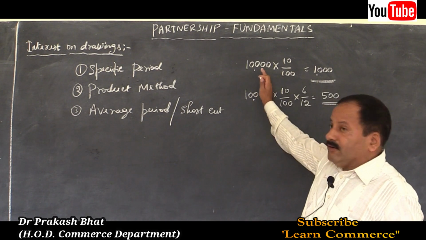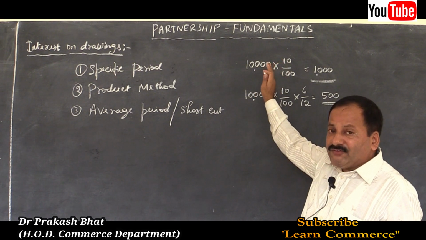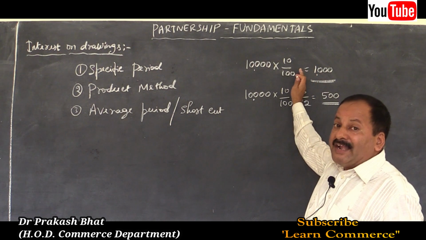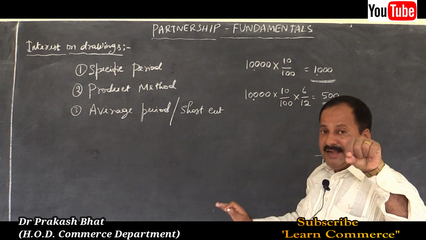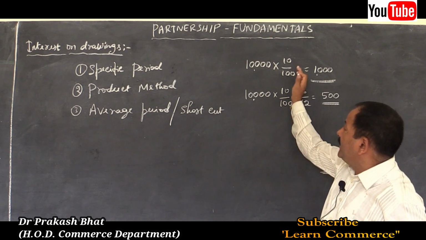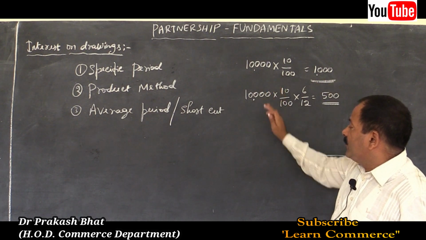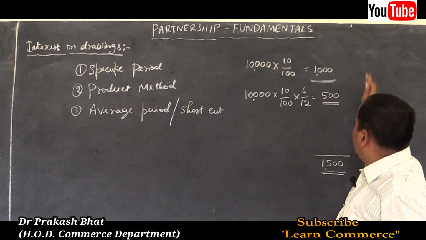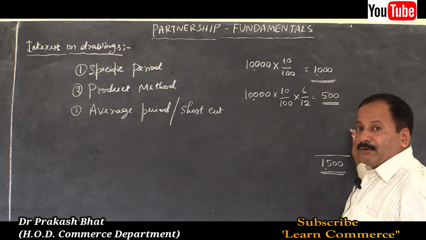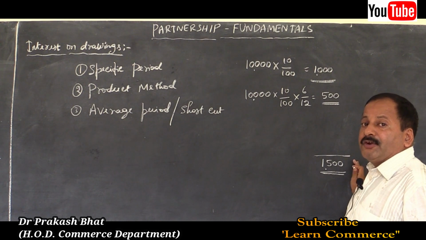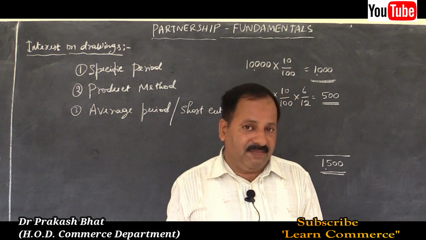For each of the withdrawals, we will calculate at the given rate of interest for the outstanding period, that is from the date of withdrawal till the end of the accounting year. Till the end of the accounting year, we will calculate interest, and we will write it here in the column, and for each of the withdrawals we will calculate like that, and the interest calculated likewise will be added together to get the total interest on drawings made by Mr. A. This is called the specific period method.